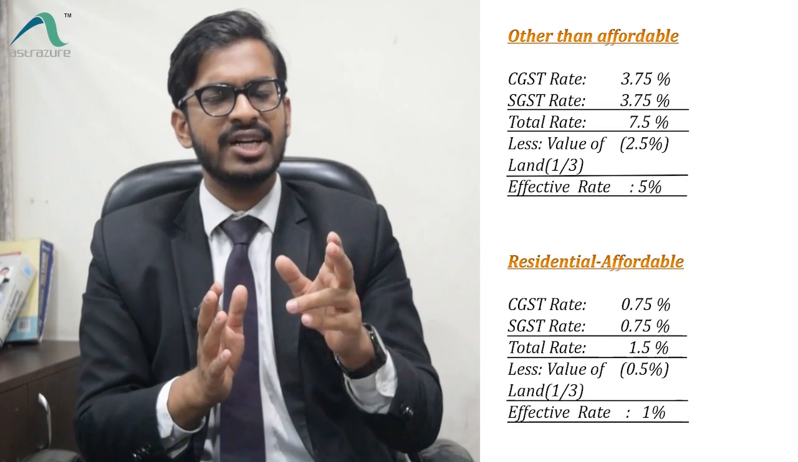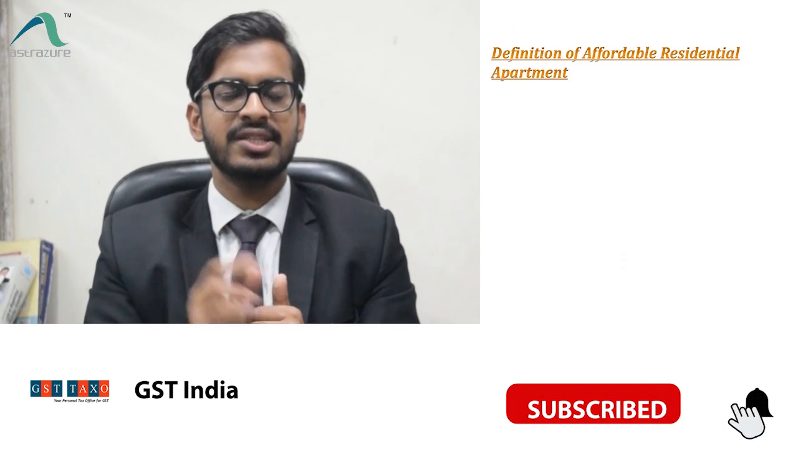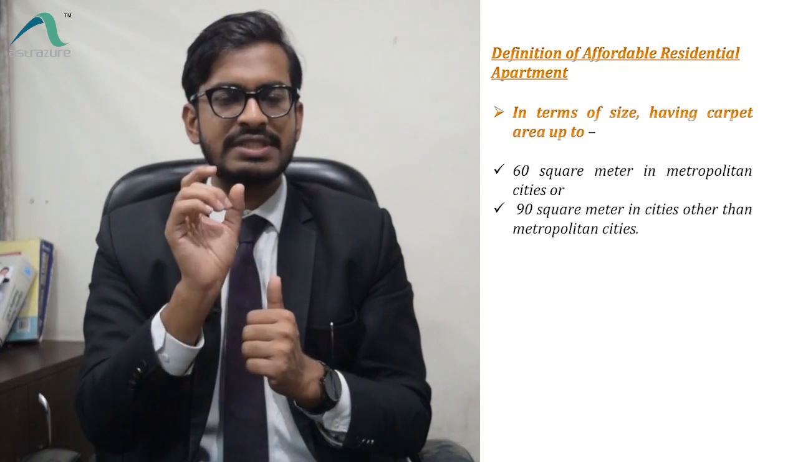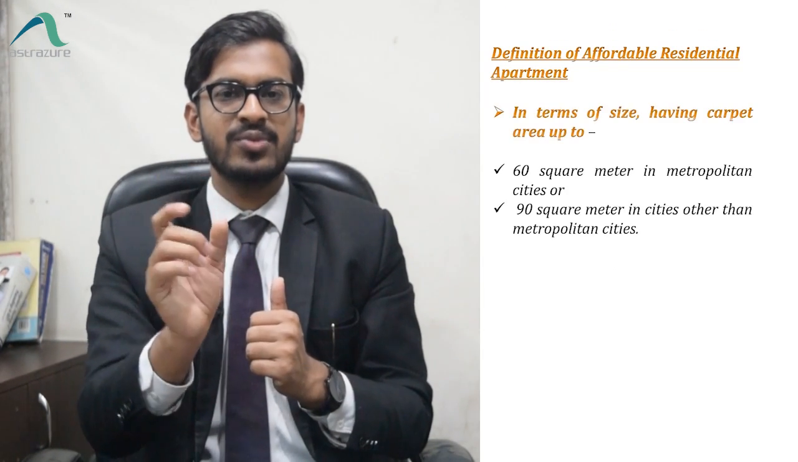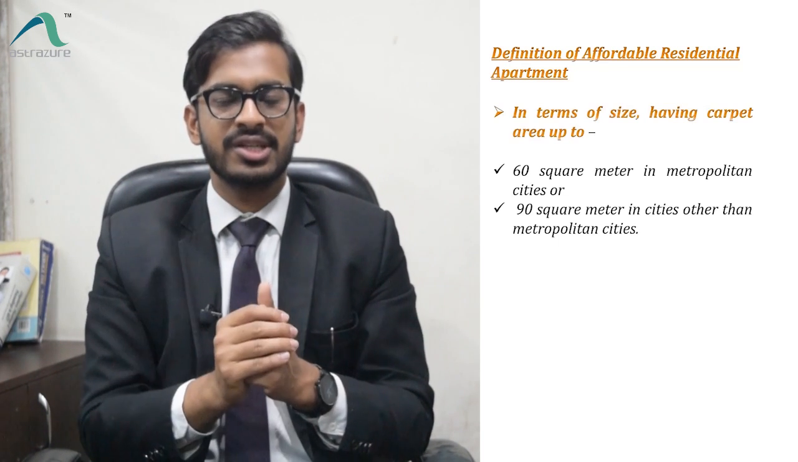Now there are different rates for affordable and other than affordable. So what is the meaning of affordable housing or affordable apartment? They have defined affordable apartment on the basis of two criteria. First criteria is size of the apartment. The size of the apartment should be up to 60 square meter if it is in a metropolitan city, or 90 square meter if it is in non-metropolitan cities.